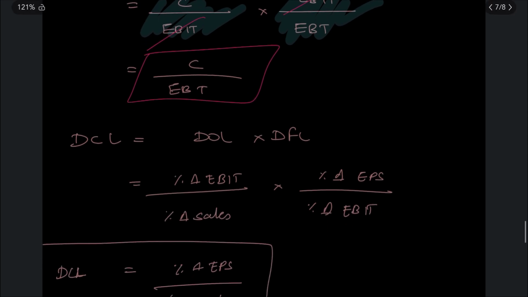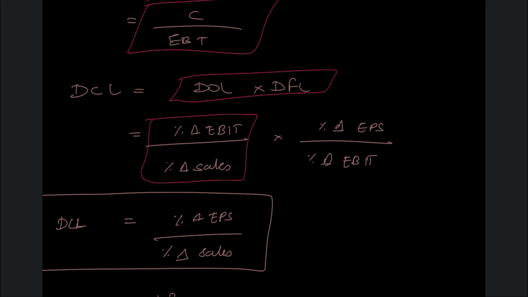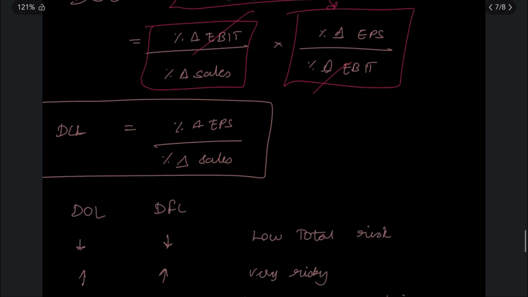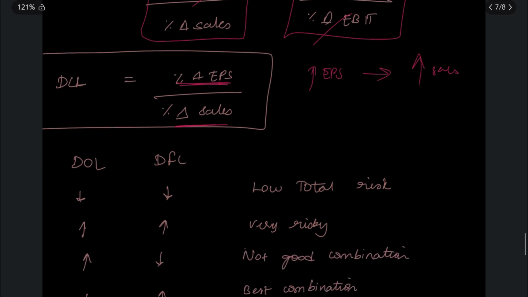Now, what is the degree of combined leverage? It is again nothing but DOL into DFL. The DOL formula is percentage change in EBIT divided by percentage change in sales, into percentage change in EPS divided by percentage change in EBIT. Again, you knock off these both, and you get percentage change in EPS divided by percentage change in sales. That is how much your EPS is changing because of your sales changing. That is the degree of combined leverage.